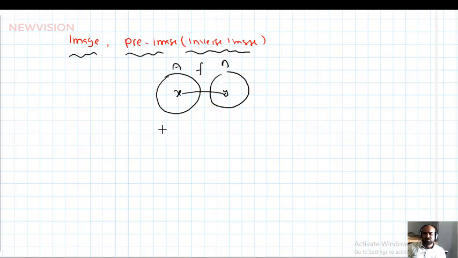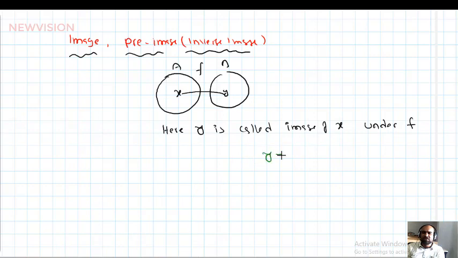Okay. Here y is called the image of x under f, or with respect to the rule f. Symbolically you can write it as y is equal to f of x. Y is the image of x. Sometimes you can say y is the functional value of f at x.